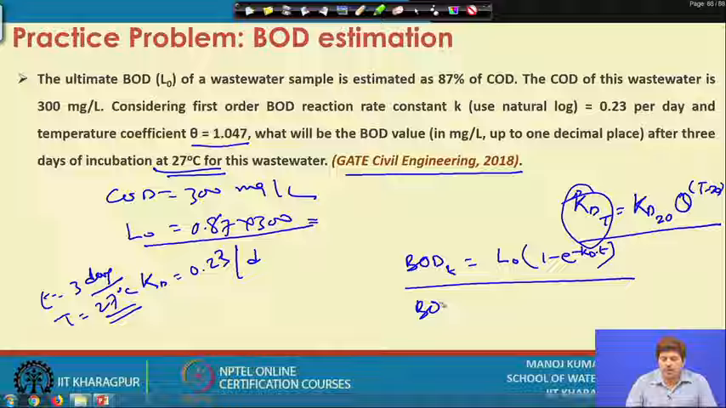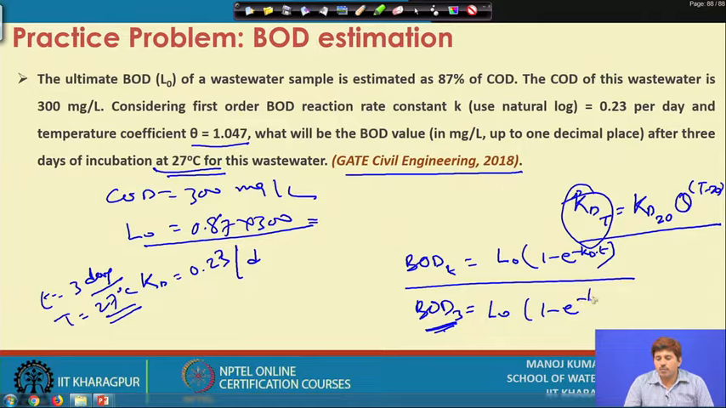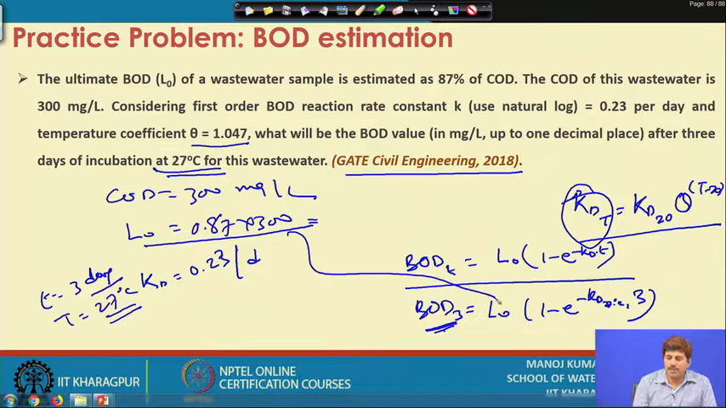So, if we want to determine after 3 days of incubation how much BOD has been consumed, we are not talking about the BOD left in the system, but the BOD exerted. That is what the 3-day BOD means. So, BOD 3 is L0 times (1 minus e to the power minus Kd at 27 degrees Celsius, the temperature which is given to us) into 3. L0 value can be taken from here. The Kd value can be estimated at this temperature from this.